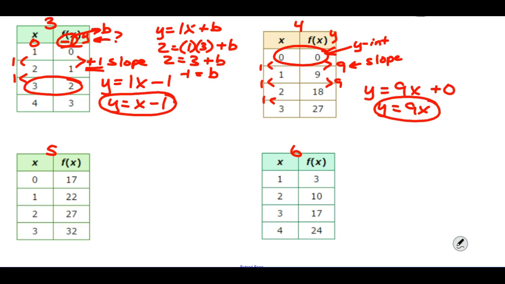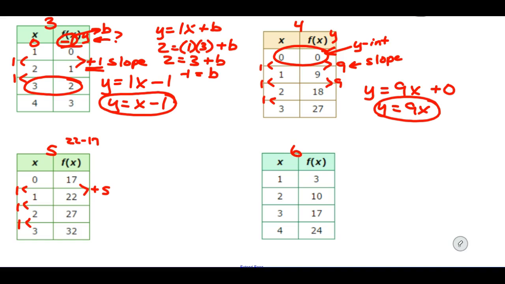Looking at number 5, we again see that x is changing by 1 here. They're making it pretty easy for us because x is always changing by 1. Then we look at how y is changing and it's adding 5. Now how can we find that? Just by doing 22 minus 17. Take the second value and subtract the first because you're looking at the change.